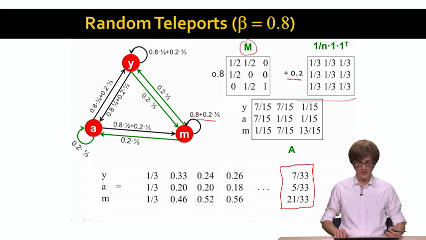So basically, the score for node Y would be 7/33, for node A would be 5/33, and for node M would be 21/33. So what do we see? We see that M is still the most important node in the graph because of this spider trap, but we see that nodes Y and A also have a non-zero score, and actually node A is more important than node Y. So it seems everything works and everything is fine.